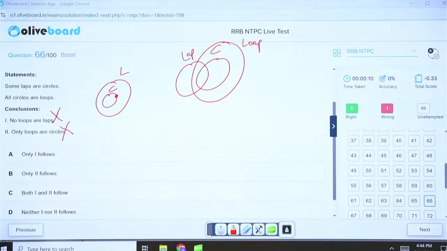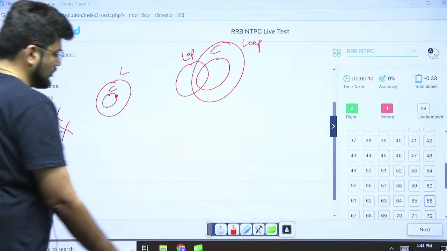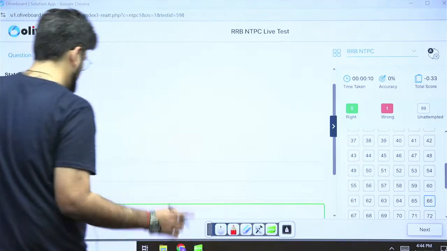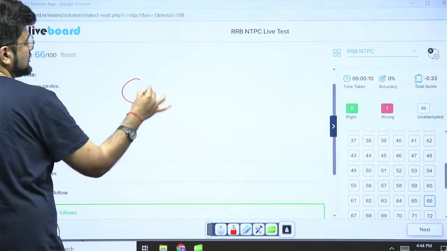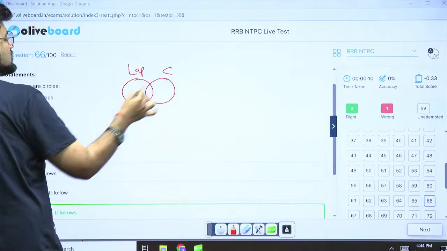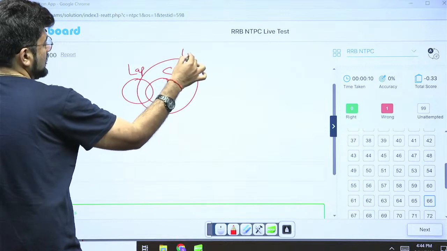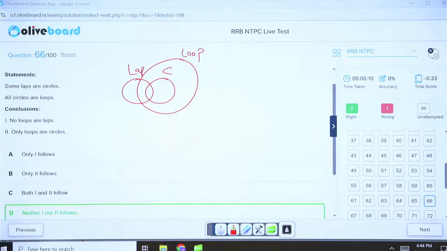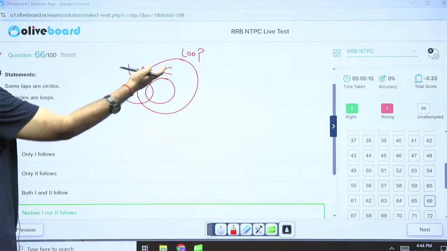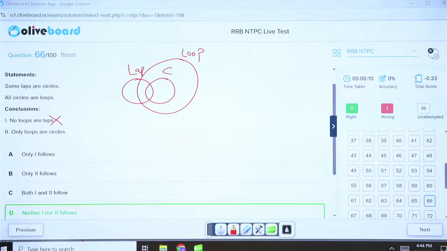Okay. So none of the conclusions follow. Option D is the right answer. Once again, let me show it to you. Some laps are circles, and all circles are loops. This is the figure. Now, the conclusion says no loops are laps. I cannot say that because I can clearly see some part of lap is common with loops. So this is definitely not true.